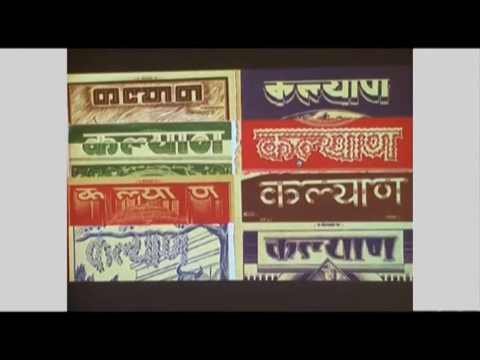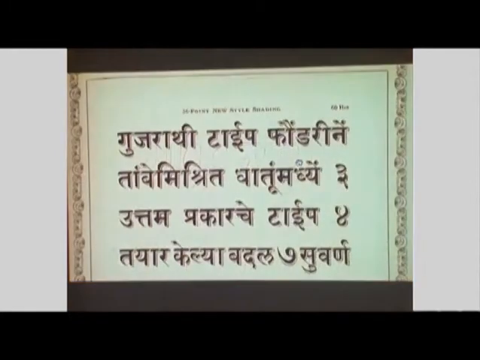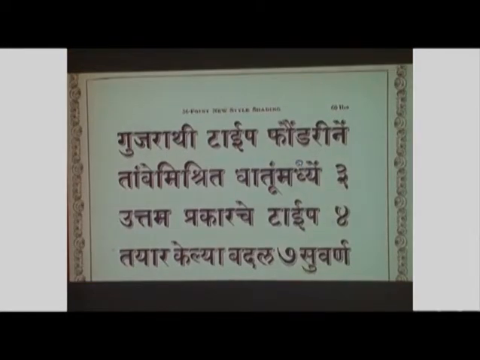Magazine covers. Some letterpress examples. Samples of hand-painted type.